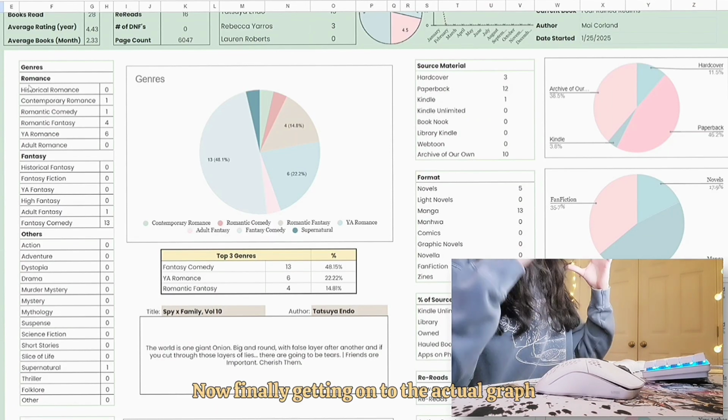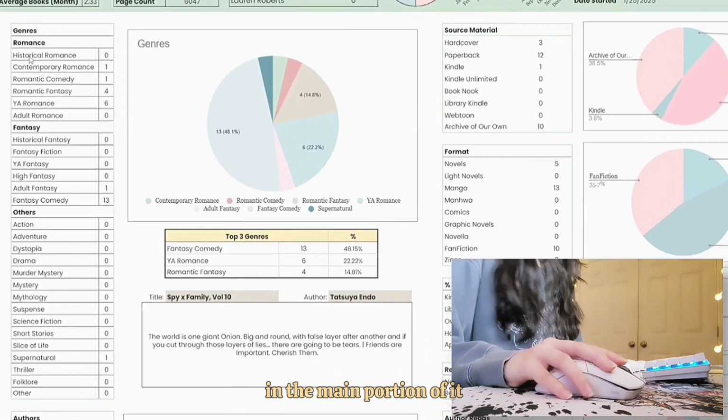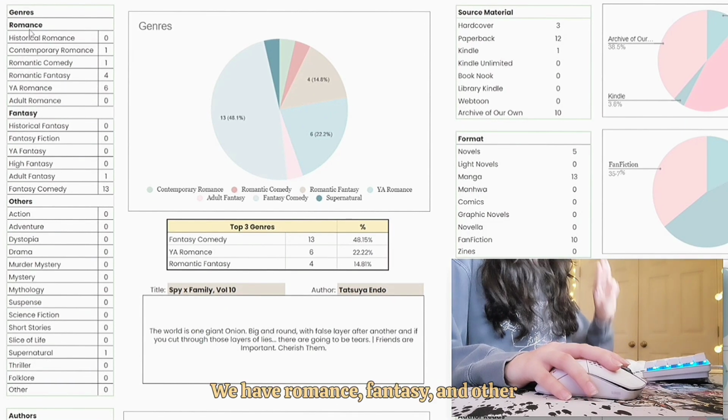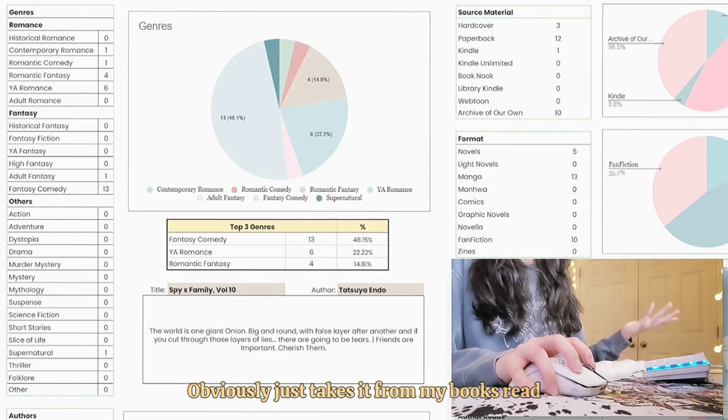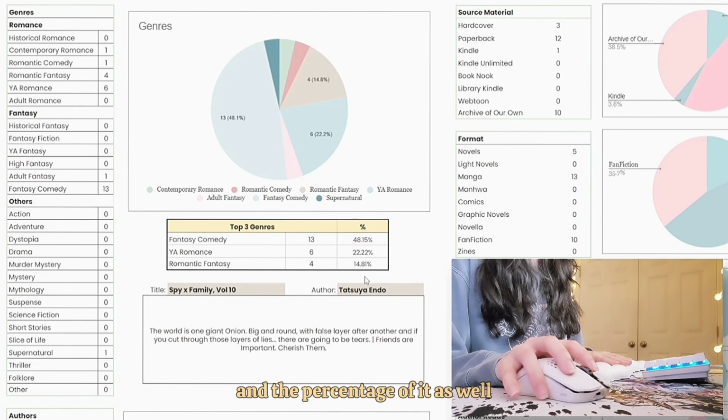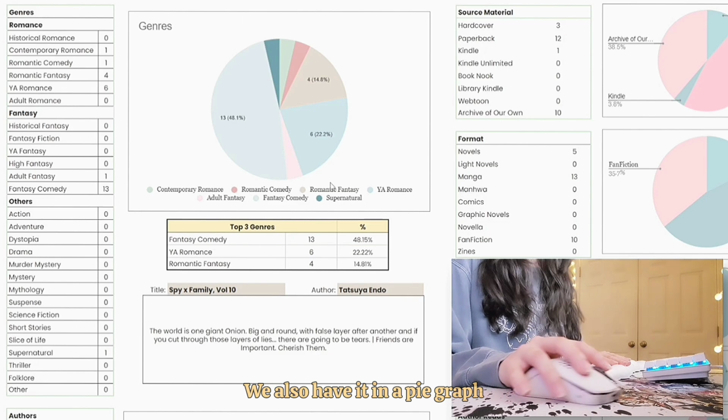Now, finally getting on to the actual graph and the main portion of it, we have my genres right here. Genres are categorized into 3. We have romance, fantasy, and other. Obviously it just takes it from my books read. And then we also have a top 3 genres and the percentage of it as well. We also have it in a pie graph.